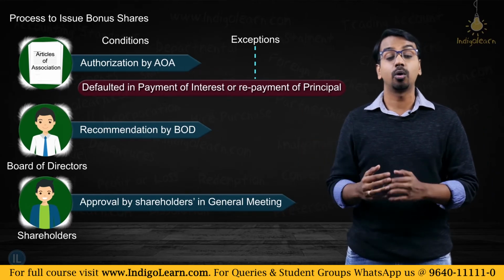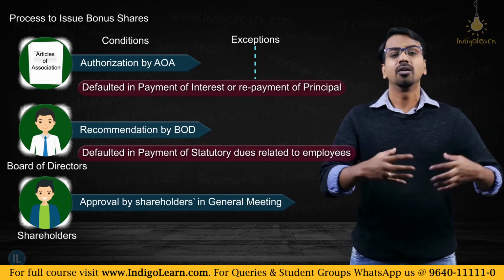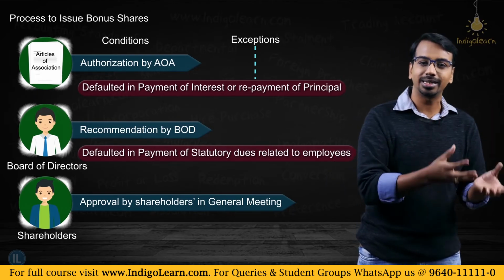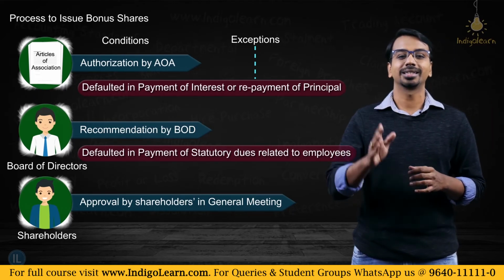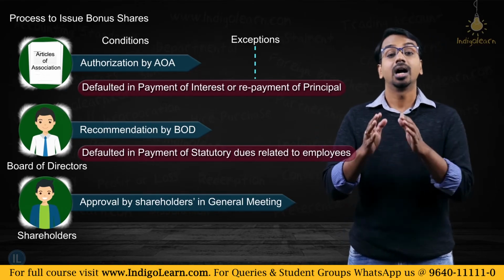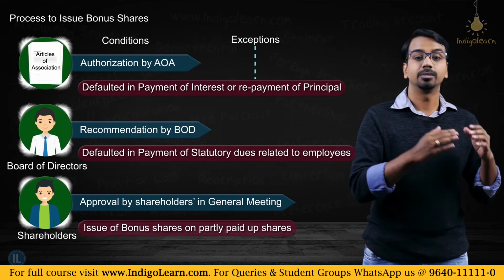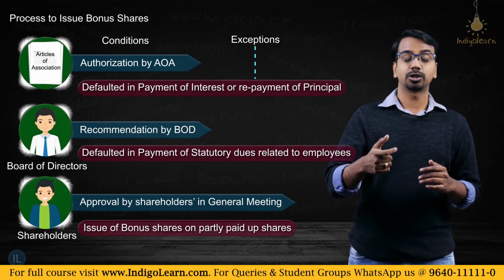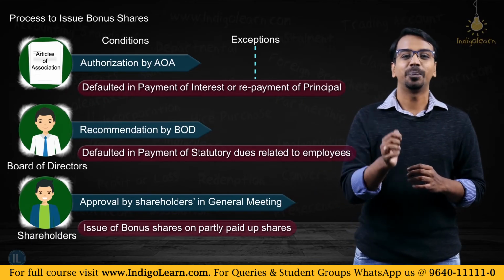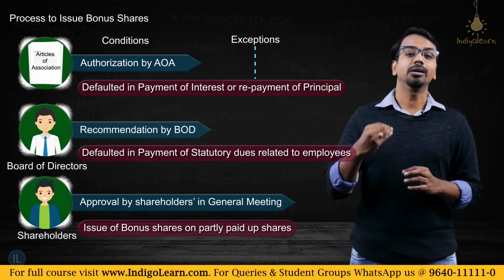The second one talks about it has not defaulted in payment of dues related to employees. For example, there is a provident fund contribution and the company has defaulted in that contribution payment. In such a case, the company cannot issue bonus share. And the third one being, a company cannot issue bonus shares on partly paid shares, meaning to say if you have to issue bonus share, you have to convert that partly paid shares into fully paid shares. So only when these three are satisfied, you can go ahead and make a bonus issue.